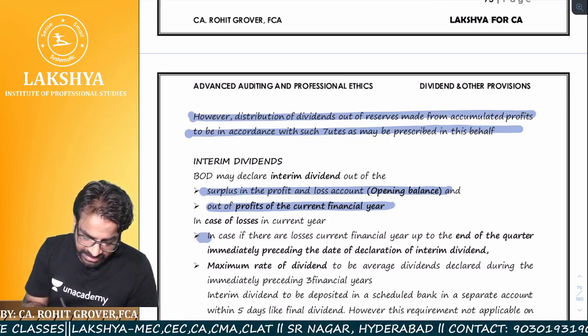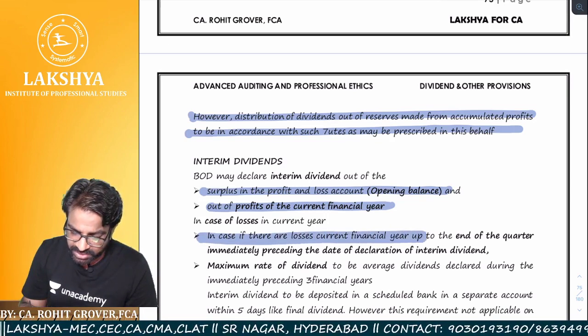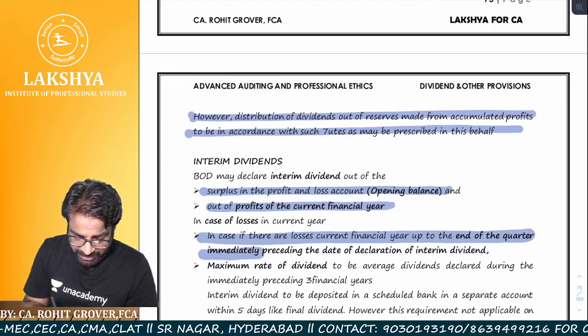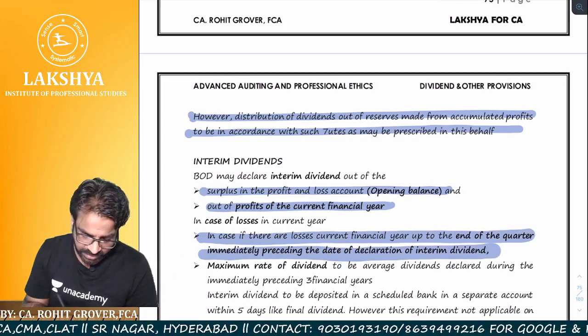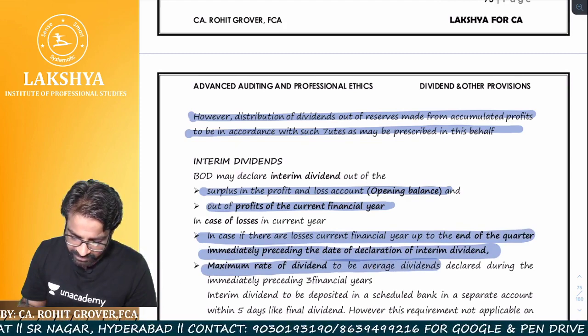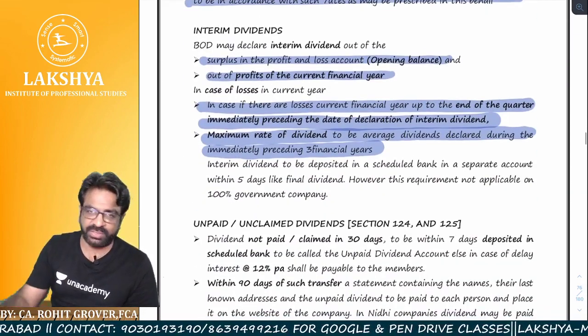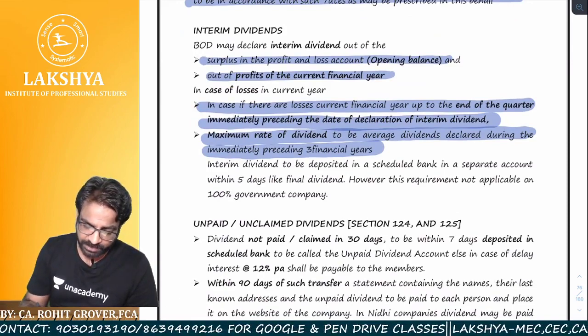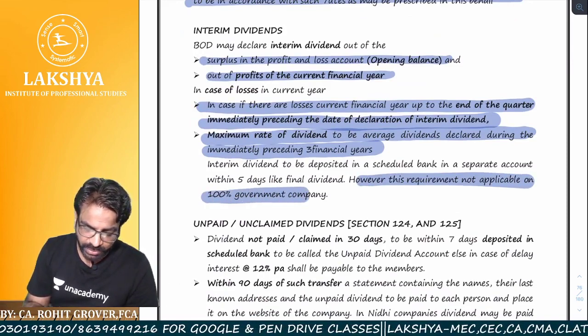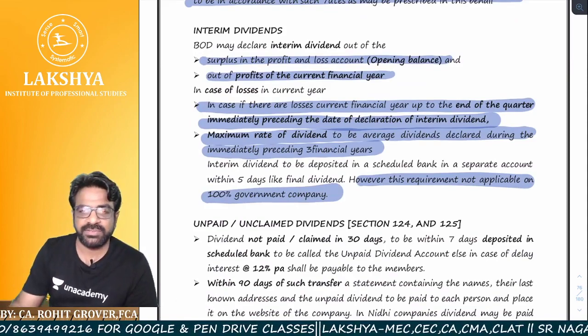Now, see, in case there are losses in the current financial year up to the end of the quarter immediately preceding the date of declaration of dividend, the maximum rate of dividend is the average dividend declared during the immediately preceding 3 financial years. You cannot pay more than that. And this provision is not applicable, I already told you, to whom? To the 100% government company.